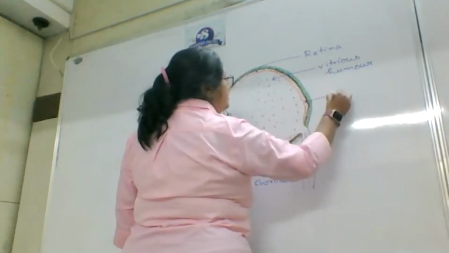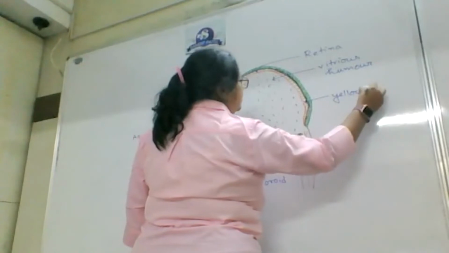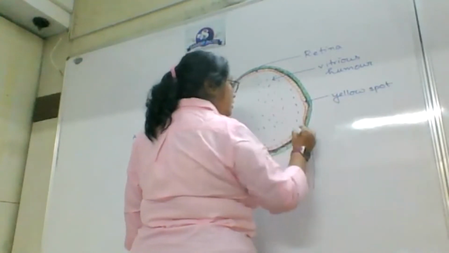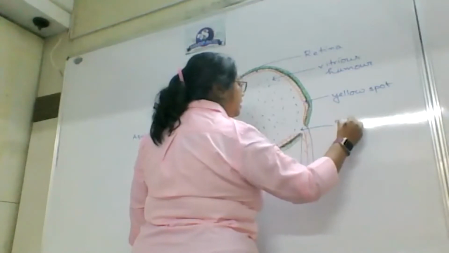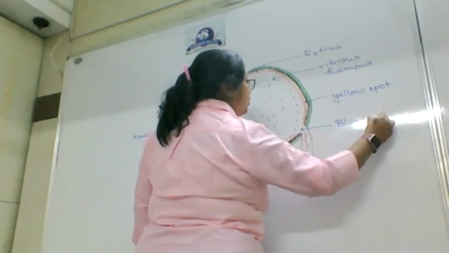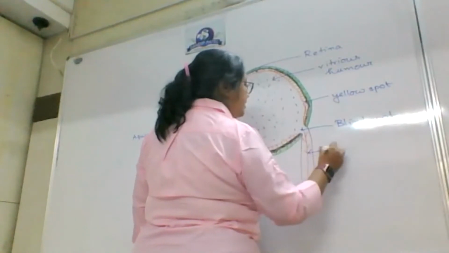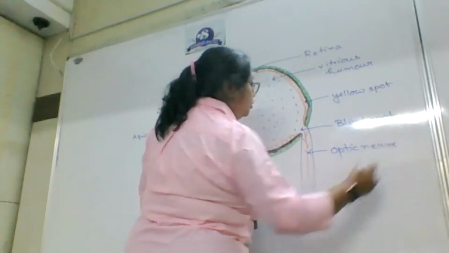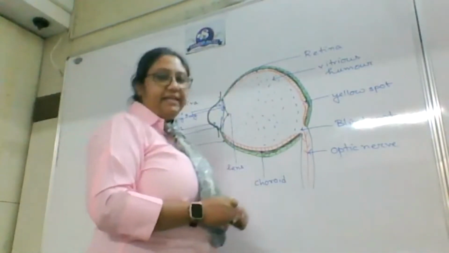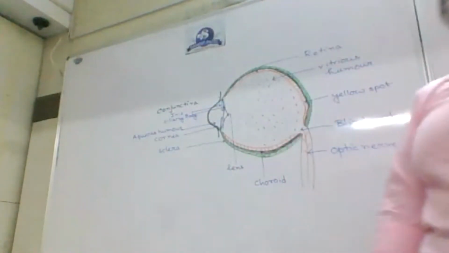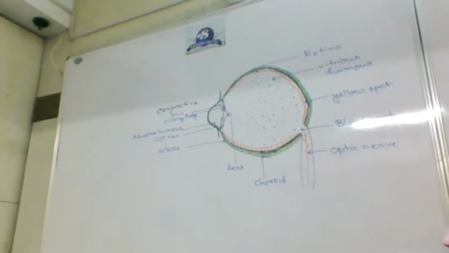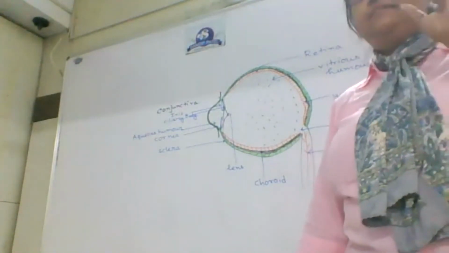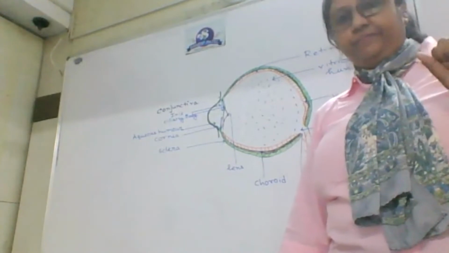This part is known as yellow spot. This is known as light spot. And here is the optic nerve. So this is the basic structure of the eye. I want all of you to label this diagram in the diagram drawn by him. Label different parts so that while you draw, if you are having doubt, ma'am which structure is this, let me know. I will show you the point. Okay?